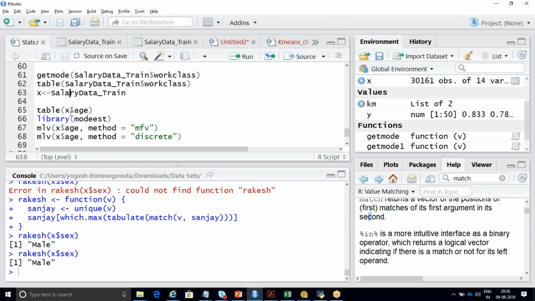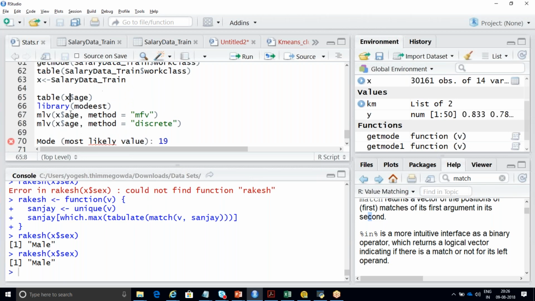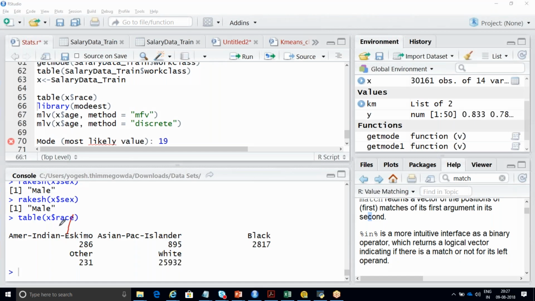So see, let me just take not age. Let me put it as race. If I choose this race column, the total number of races are American Indian, Eskimo, Asian, Pacific Islander, black, white, and other. So white is having the most number of categories here, 25,932. So there is a function called mode est.